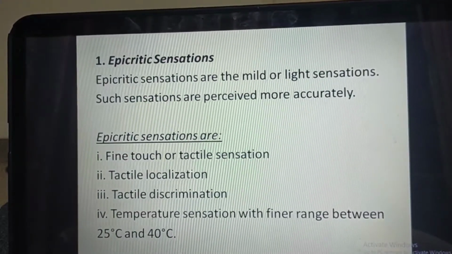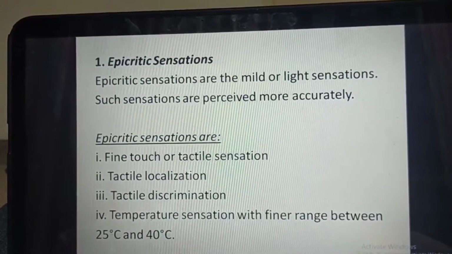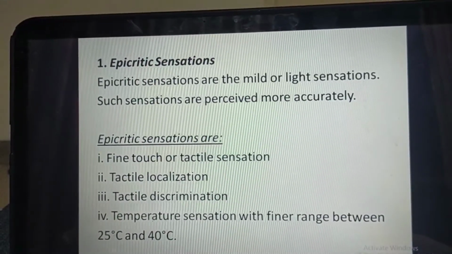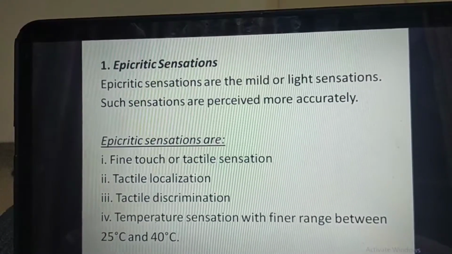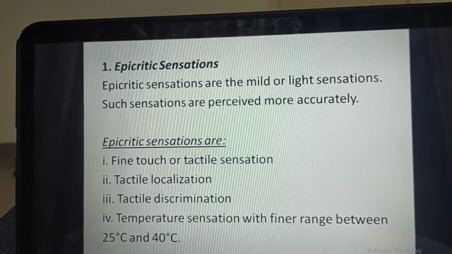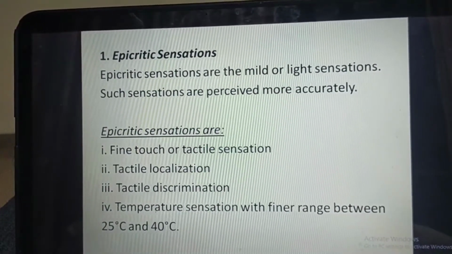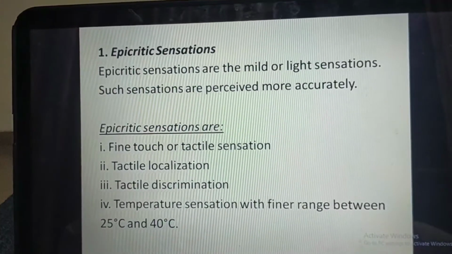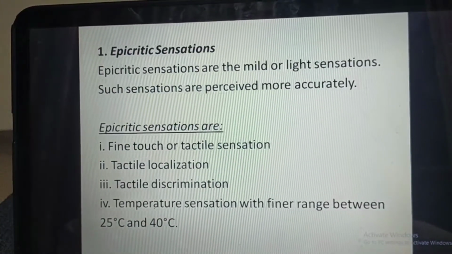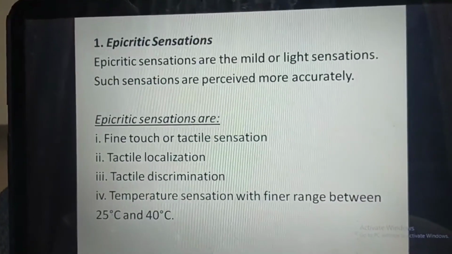Then there is tactile discrimination. Tactile discrimination is the ability to differentiate information through the sense of touch, meaning when information about an object is obtained by touching it. And fourth is temperature sensation with a finer range between 25 degrees Celsius and 40 degrees Celsius.